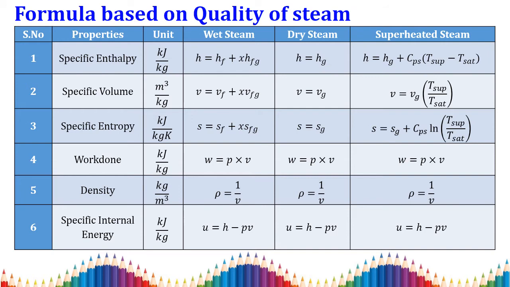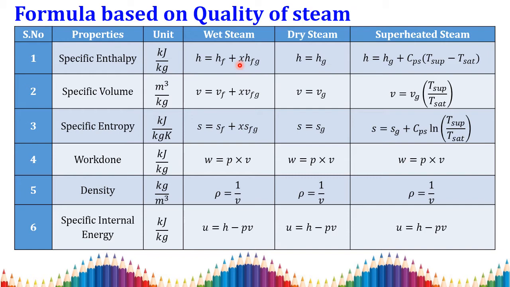Based on the qualities wet steam, dry steam and superheated steam, we should know some of the basic properties and how to use the formulas for them. The first one is specific enthalpy, the unit is kilojoule per kilogram. If the steam is wet, the condition is that the given specific enthalpy is lesser than the saturated specific enthalpy, then h is equal to hf plus x into hfg, where hf is the specific enthalpy at the liquid stage. This is the combination of both liquid and vapor. x is nothing but the dryness fraction.